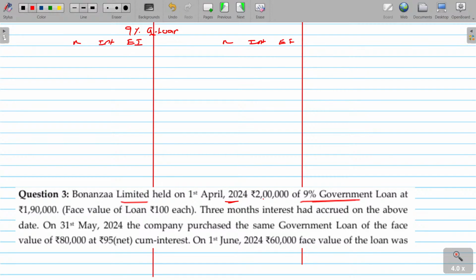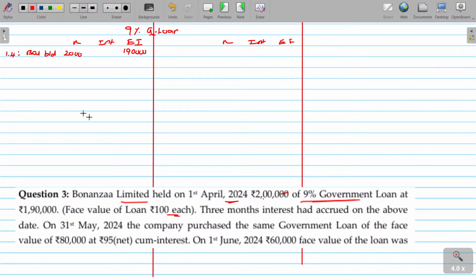On 1st April, balance brought down being, I can assume the face value of the loan being 100, means 2000 being the number of debentures of government loan we have, and the price I paid being 190. 3 months interest had accrued on the above date.